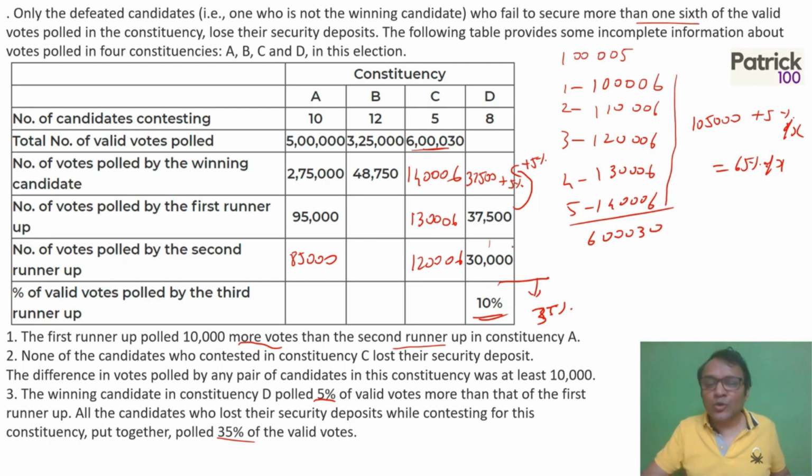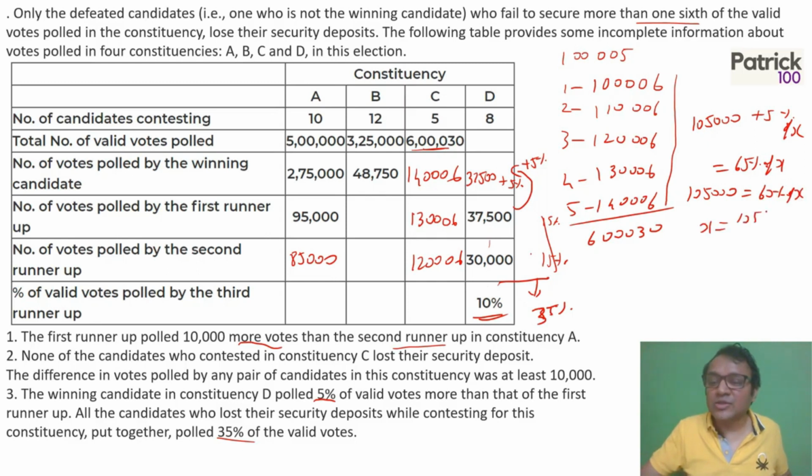Now 30,000 would not lose, because this also will be around 15-20%. The total who have not lost a deposit has to be 65%. So these together should be 65. So 1,05,000 should be 60% of X.